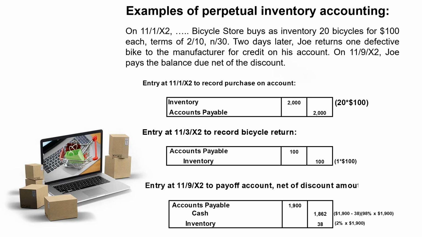So if we're going to keep track not only of the number of units of inventory that we purchased, but also the cost of that inventory, its historical cost to us, what we're going to need to do is reduce our inventory by the $38 amount of the discount. This isn't the number of units, it's the cost of the inventory that needs to be reduced from the inventory account. But this is a little different here because we're trying to maintain a perpetual running inventory balance.